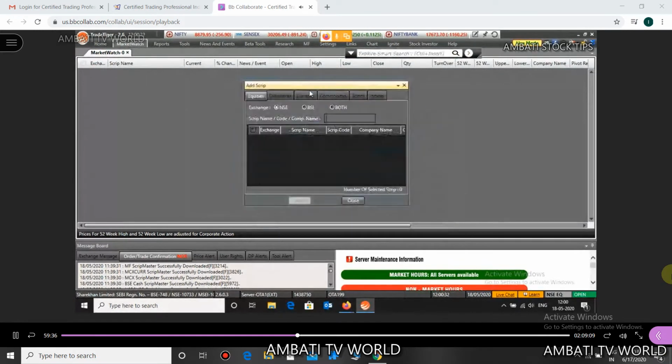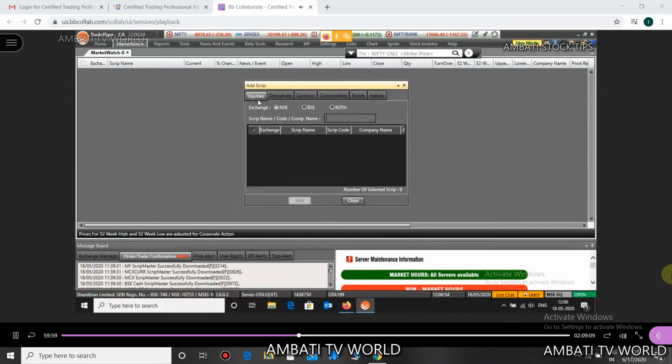Once you click on add script, a small window will open up here. At the top of that, you can see equities, derivatives, currency, commodities, bonds, indices. Can you see the various tabs here? Equities, derivatives, currency, commodities, bonds, indices.